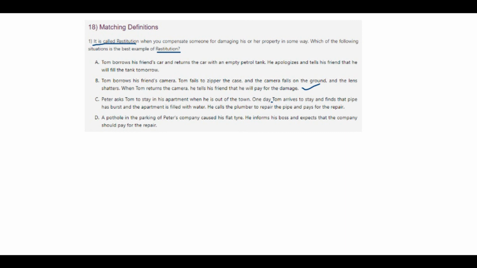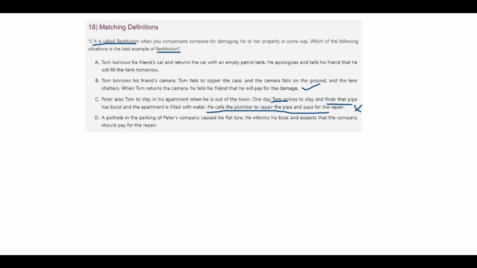Peter asks Tom to stay in his apartment when he's out of town. One day Tom arrives to stay and finds out that the pipe has burst and the apartment is filled with water. He calls the plumber to repair the pipe and pays for the repair. So here Tom himself arrives, finds out that the pipe has burst, and he himself calls the plumber and repairs it. So here there is no restitution in this sentence.